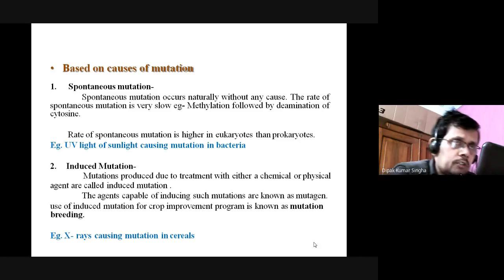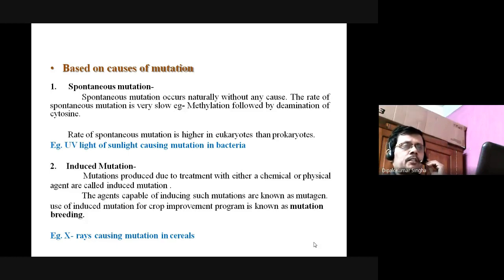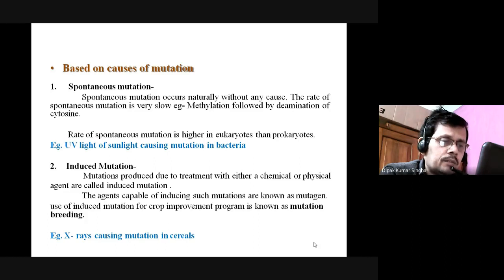Another is induced mutation. What is called induced mutation? It is not spontaneous. It is caused by exposure to some agents or other things that cause the mutation. That is called the induced mutation. Mutation produced due to treatment with either a chemical or a physical agent is called induced mutation. That means it is not spontaneous; you expose to some other things or it is induced by a physical or chemical agent.